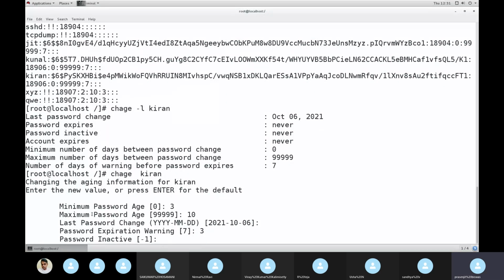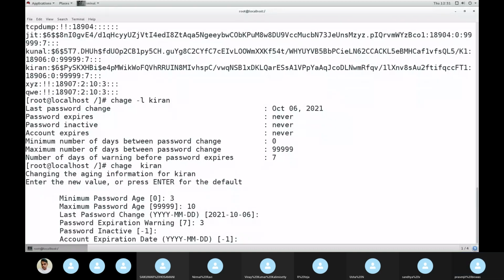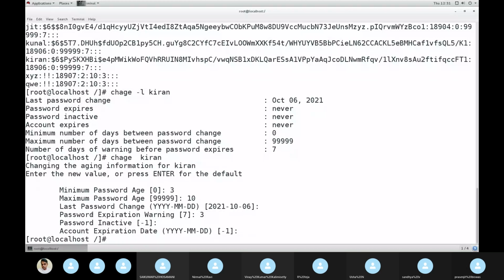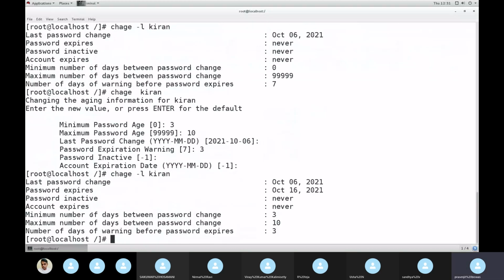Expiration, same thing. By default, you need active only, correct? If you know after 5 days he will join, I'll give 5 days here. After 5 days it will be inactive, and after 6 days it will open. Expiration date you can give here, like after this date the account will not be valid. Done.